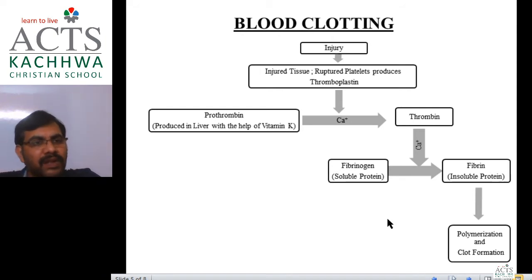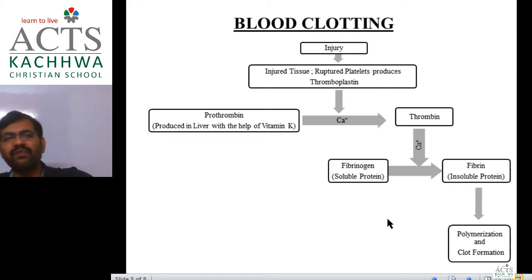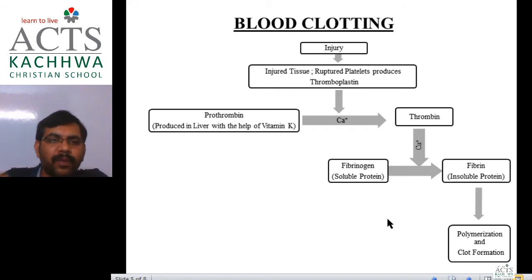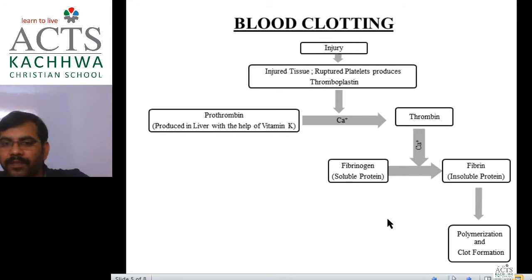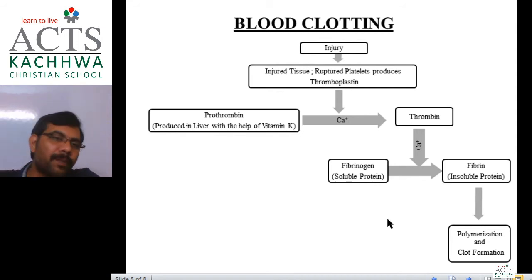So in this way, this long chain polymer of fibrin will form a very fine network on the injured area. It will form just a net of fibrin on the injured area. Okay, the net will form completely over the whole wound like a mesh. Now when blood comes out, this net will block the entry of corpuscles through it. Corpuscles can't pass through it.